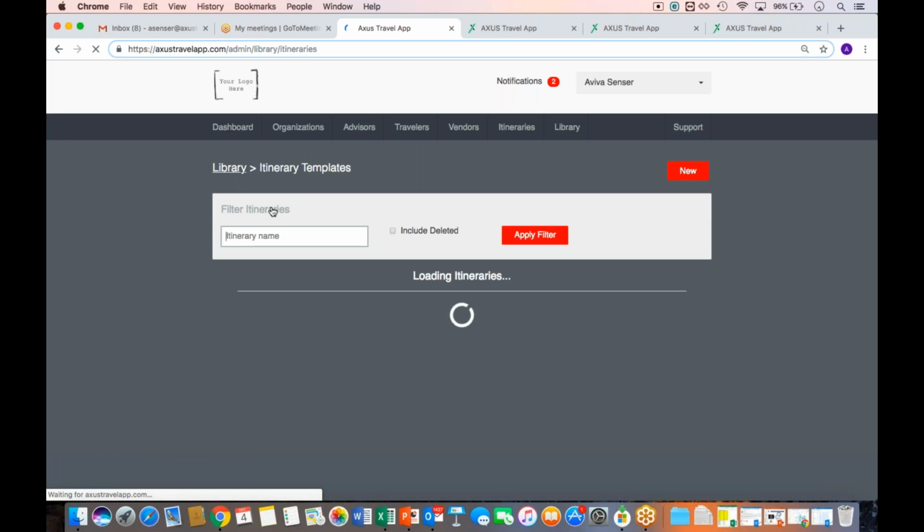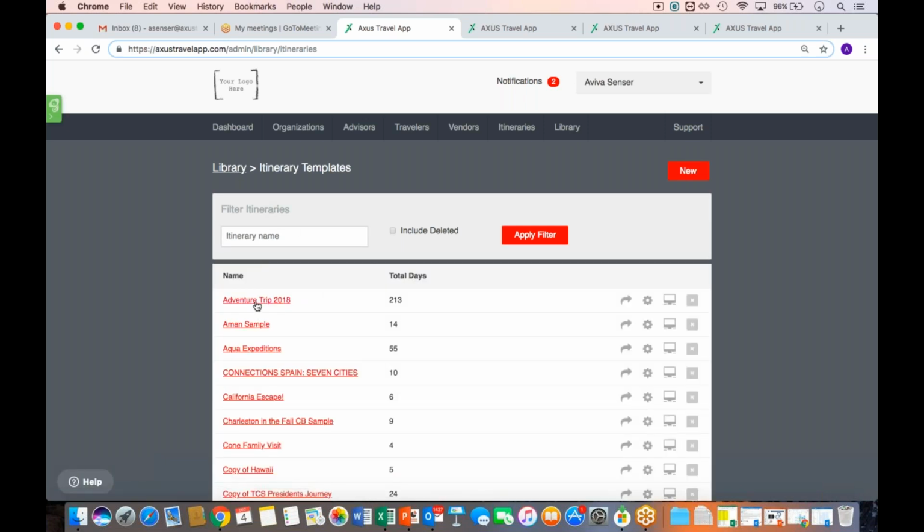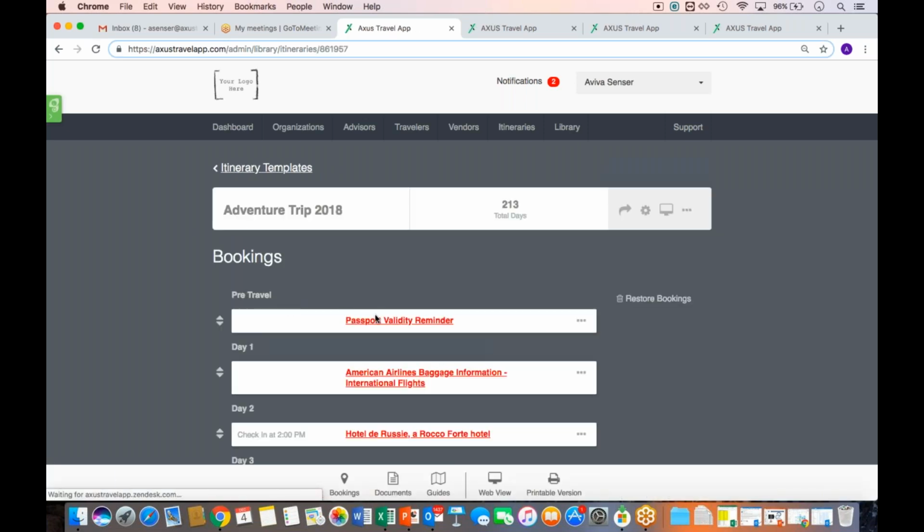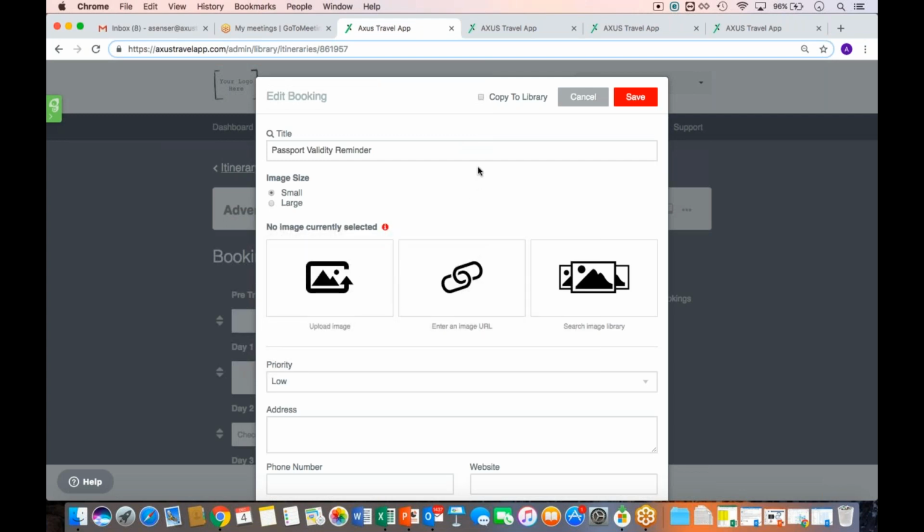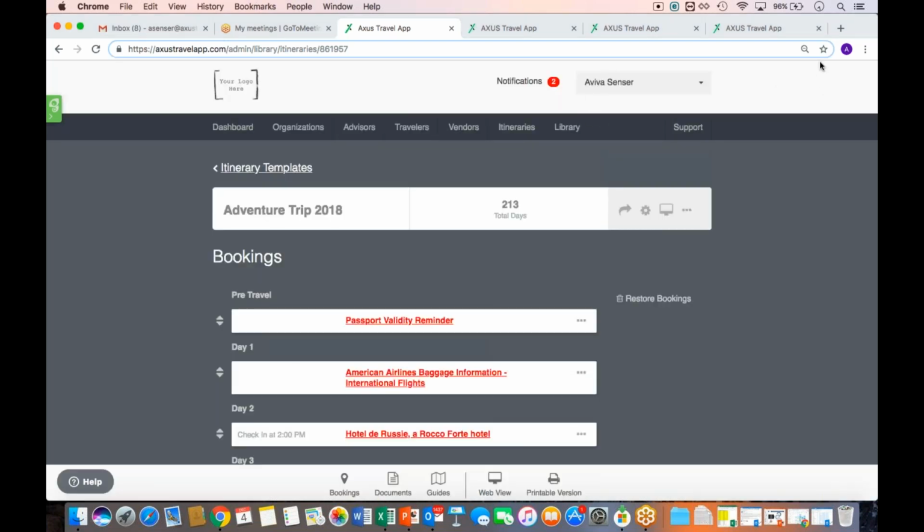But when you open up a booking, within the library you can also copy the individual booking to your library. So you can copy it as an individual booking from the itinerary perspective and the library perspective. Both ways we'll add it for you.